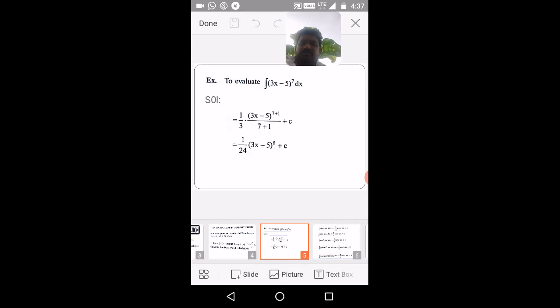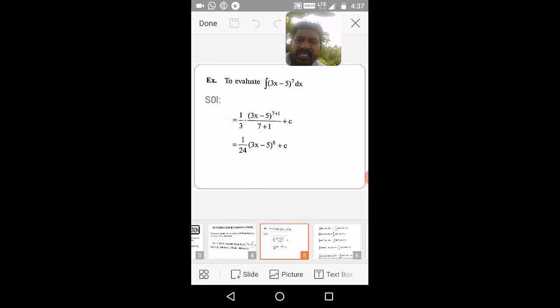Take this example: evaluate the integration of (3x minus 5) whole power 7 dx. Just now I told the formula: the integration of (ax plus or minus b) whole power n dx is 1 by a into (ax plus or minus b) whole power n plus 1 by n plus 1 plus c.